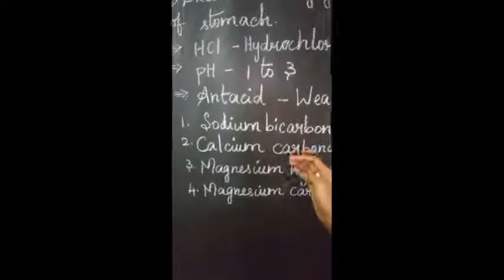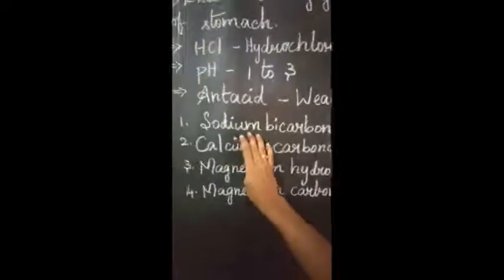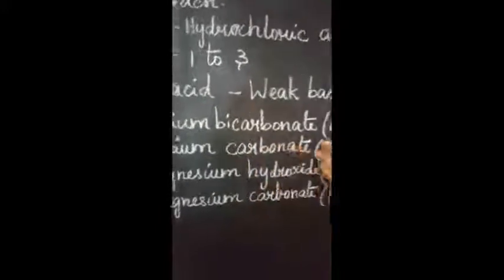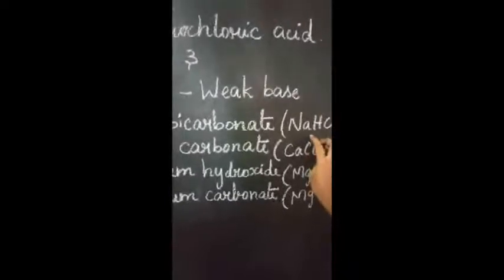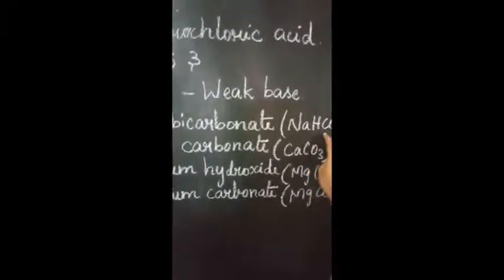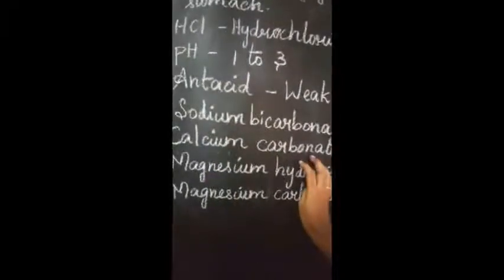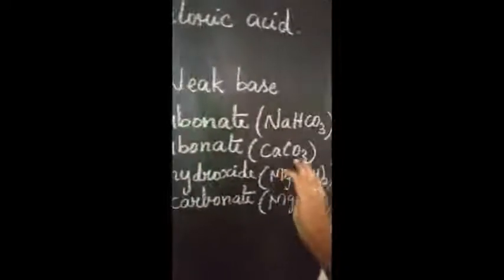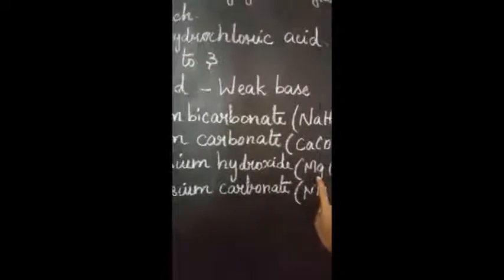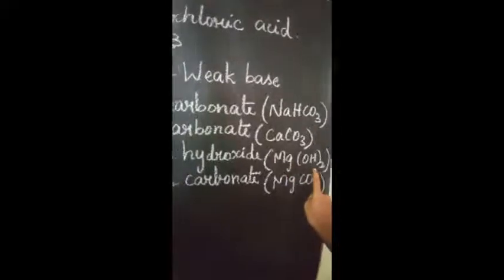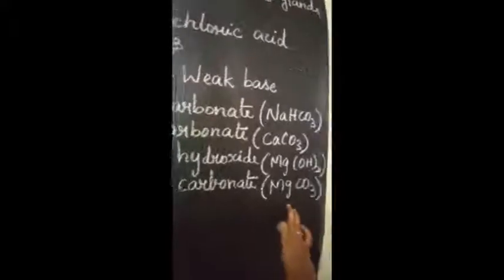Here, these are the common antacids we give as medicine. The first is sodium bicarbonate, with the molecular formula NaHCO3: Na is sodium, H, and CO3 is carbonate. Then calcium carbonate, CaCO3. The next one is magnesium hydroxide, Mg(OH)2. And the last one is magnesium carbonate, MgCO3.